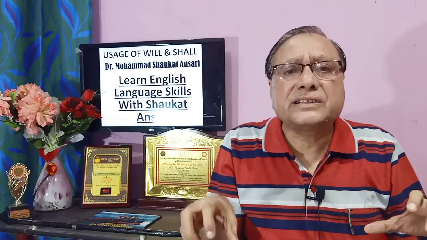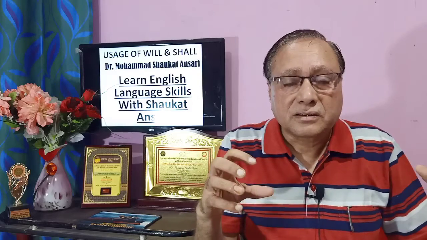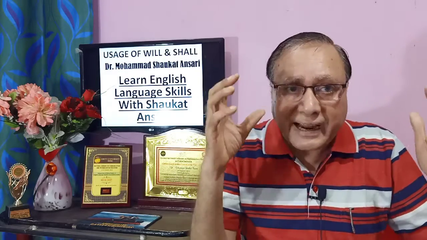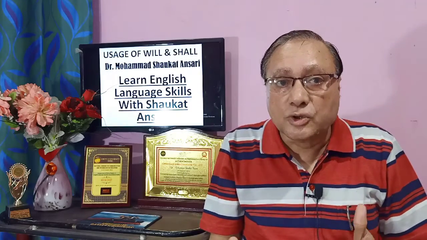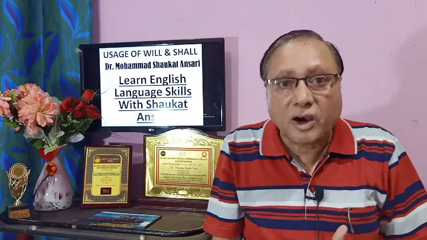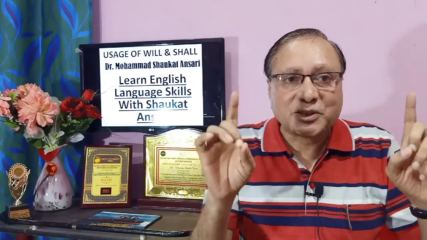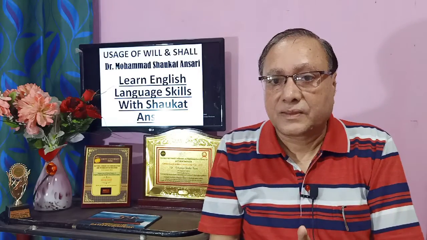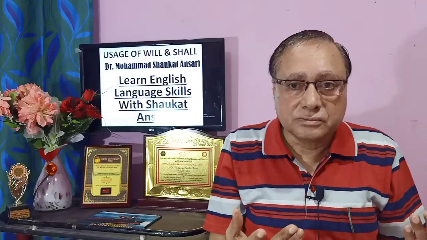Congestion is inside the room, and you wish to open, but you are not alone. You are not at liberty to open the window by yourself. Your room partner is there, so you have to seek permission from him also. That's why you say, shall I open the window? Here shall has been used in the beginning of the sentence and I is there.